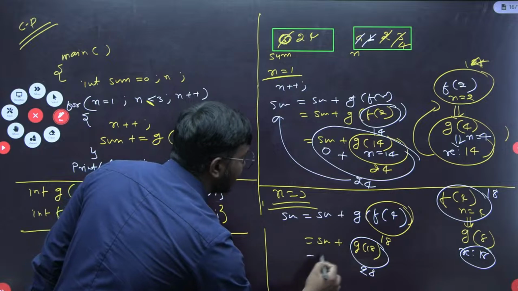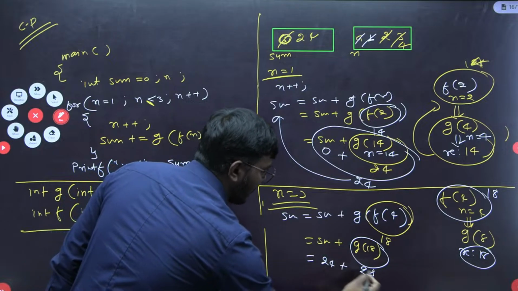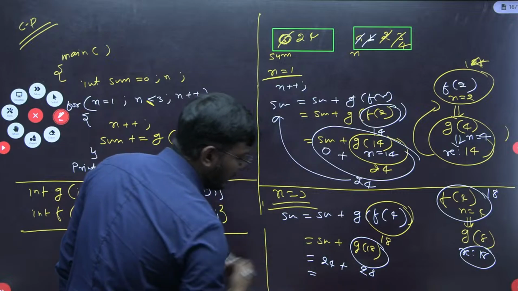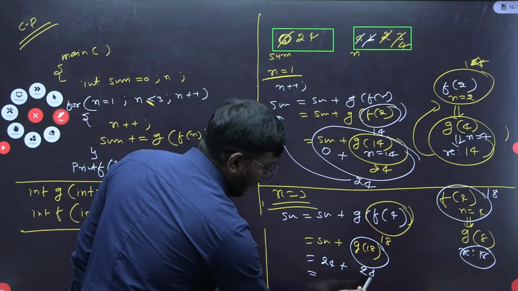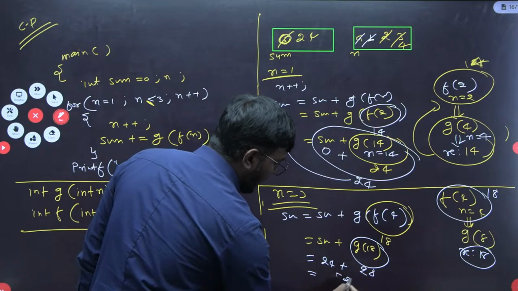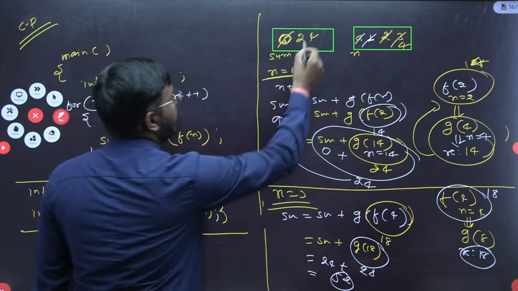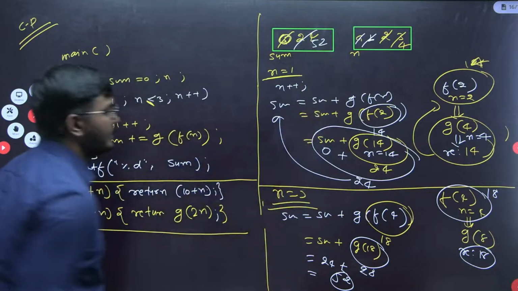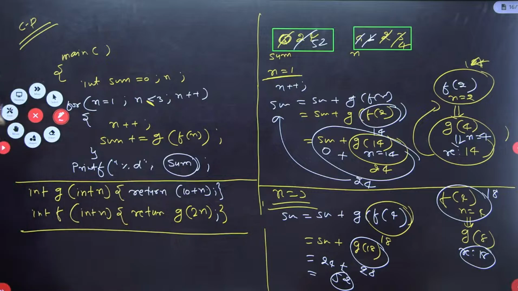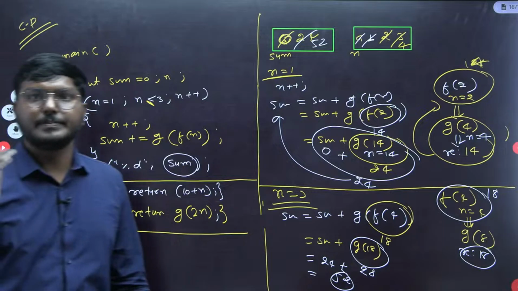Previous sum is 24 plus 28, so sum is 52 here. Now next time this loop will break and finally print the sum value, which will be 52. As per the given data, this will be 52.